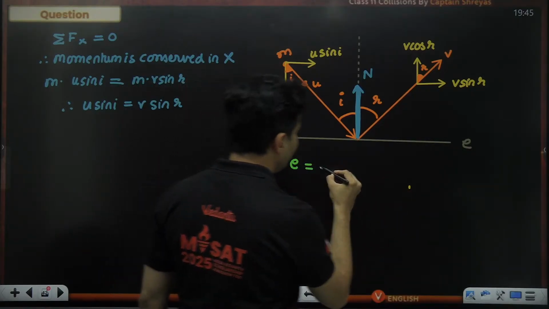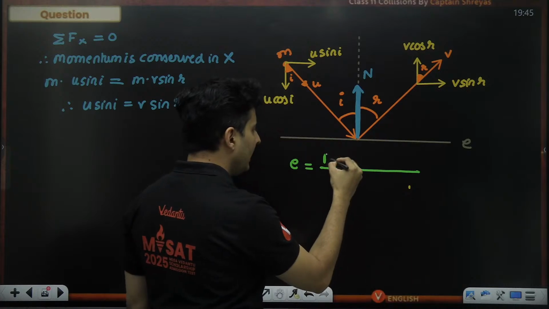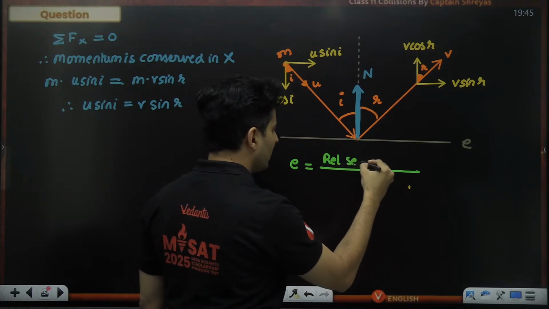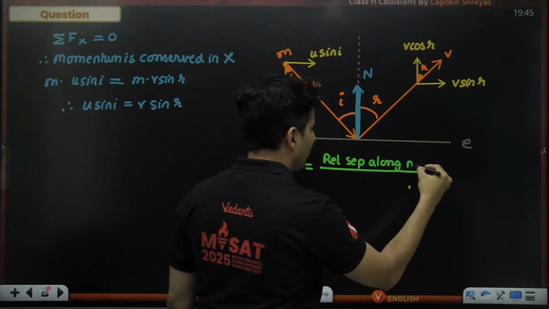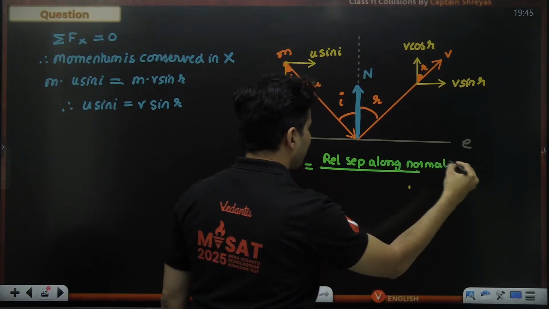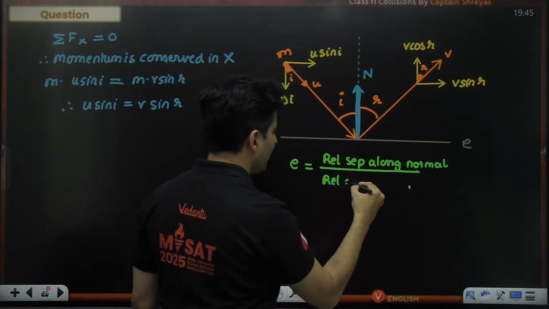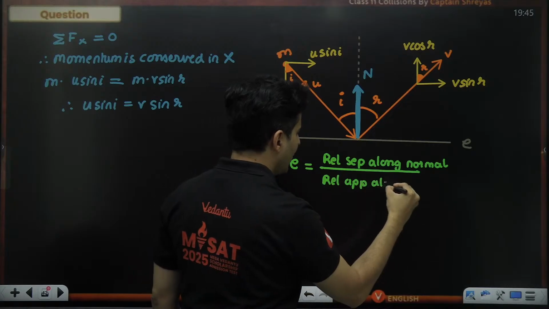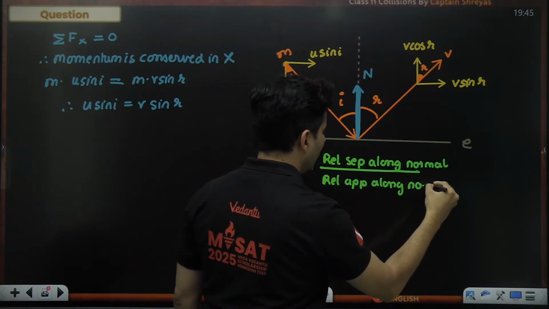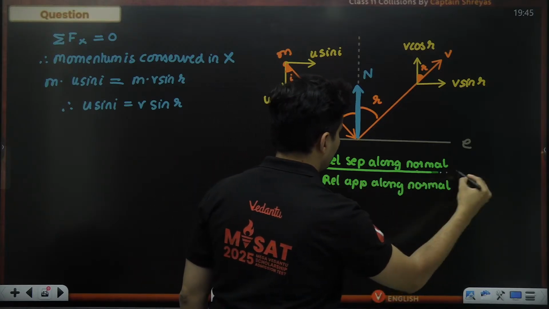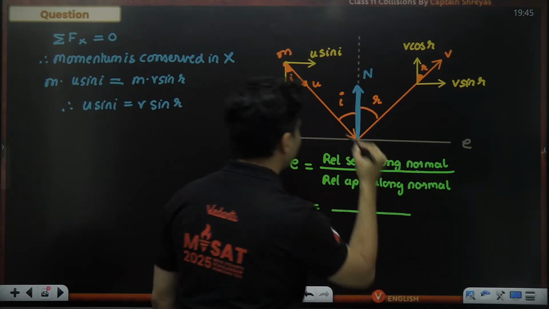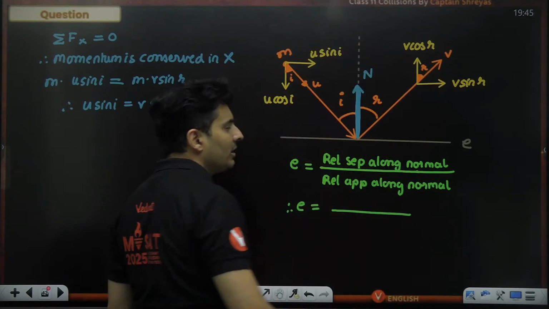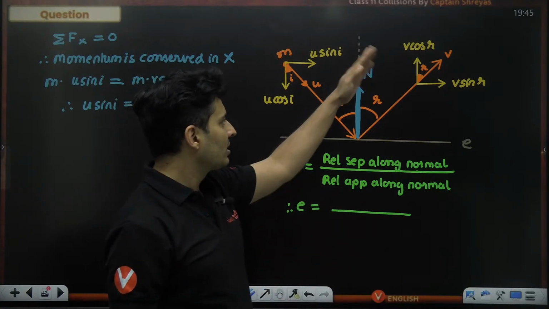Now let me think of restitution. Restitution says E will be relative separation along the normal upon relative approach again along the normal, or that line of force. So think about it. What is the separation along the normal? This is a normal force.